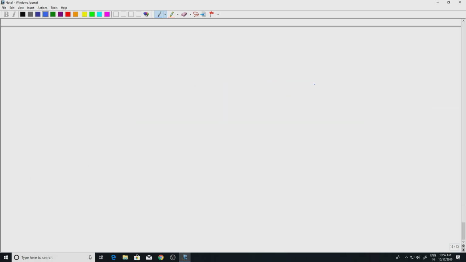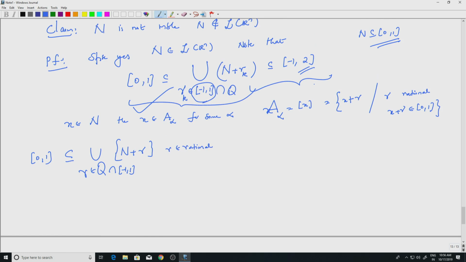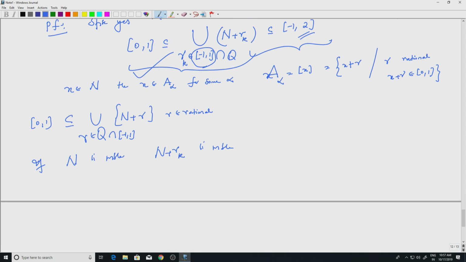If N is measurable, then N plus Rk is also measurable, that we have seen. Translation preserves measurability. N is measurable, so N plus Rk is also measurable. Well, it is not just that they are measurable, they are disjoint.